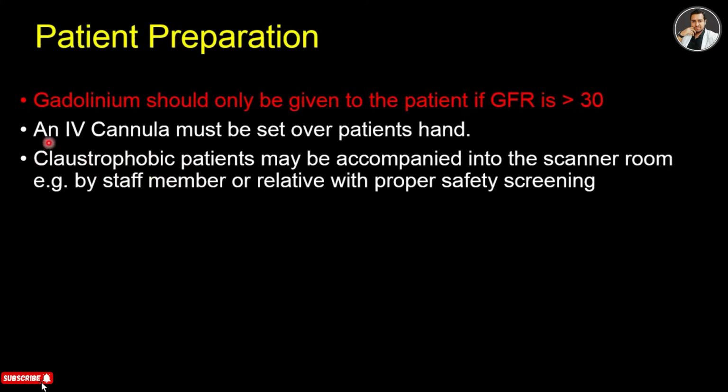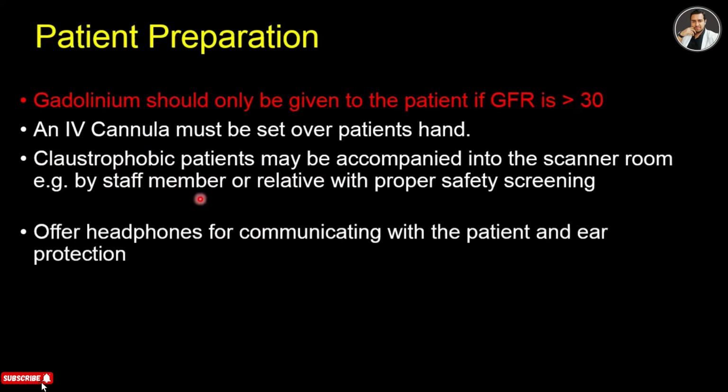So MRI is one kind of closed space. So the patient may have fear, and it's called claustrophobia. So if the patient has claustrophobia, you may allow the patient's relative or attendant into the scanner room, but he or she must be screened before entering the scanner room.